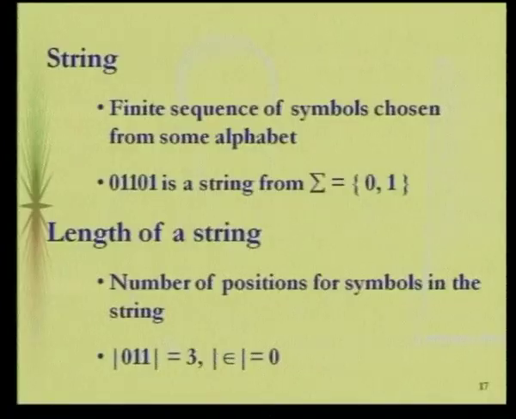What is a string? A string is a finite sequence of symbols. We should never define a string as a finite collection of symbols or a finite set of symbols. A string definitely should be a finite sequence of symbols. Suppose A, B, C is a string, and B, C, A is a different string, but the symbols involved in both strings are the same. So we should always define a string as a finite sequence of symbols. It can even be empty also.